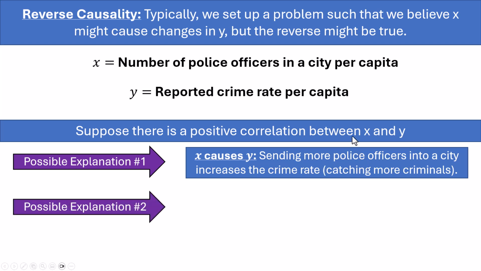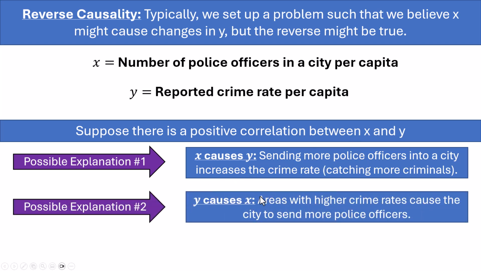But it could be the other way around. It could be that Y is actually causing X, what we call reverse causality. It could be that the areas that already had higher crime rates to begin with caused us to send more police officers there. So when we observed cities that had higher values of Y, higher reported crime rates, we said, oh, we need to go ahead and send more police officers there to catch more of the crime.